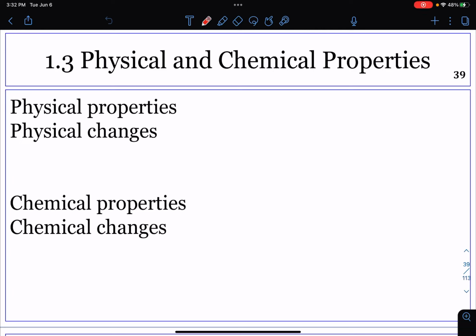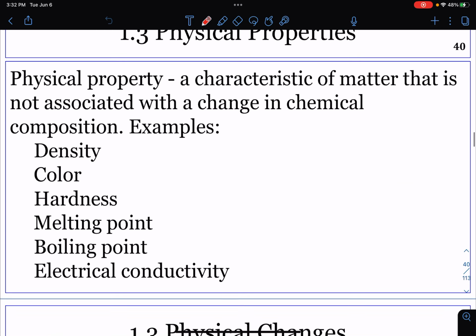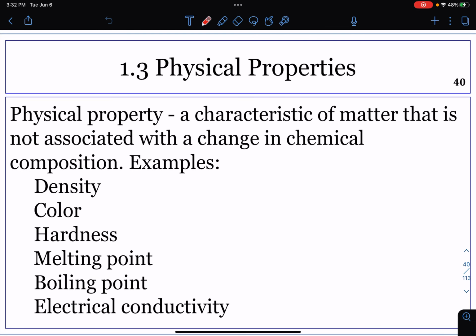In this video, we'll learn about physical properties and changes, as well as chemical properties and changes. A physical property is a characteristic of matter that doesn't involve the chemical compound changing. So for example, density, color, the hardness of a substance, melting or boiling point, and whether or not it can conduct electricity. All of these are physical properties of substances.